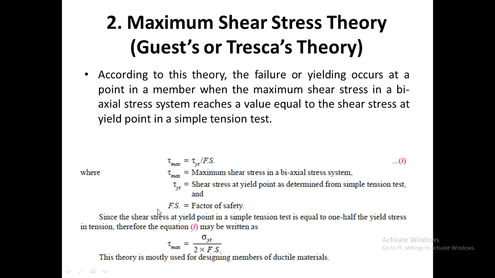According to Guest or Tresca's theory, failure occurs when the maximum shear stress in a biaxial stress system reaches a value equal to the shear stress at the yield point. So tau max equals tau at yield point divided by the factor of safety. This theory is also used for ductile materials, and hence the yield point stress.